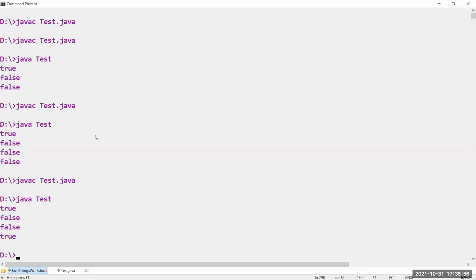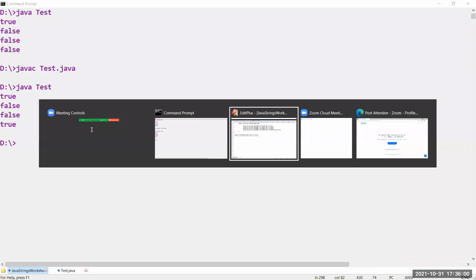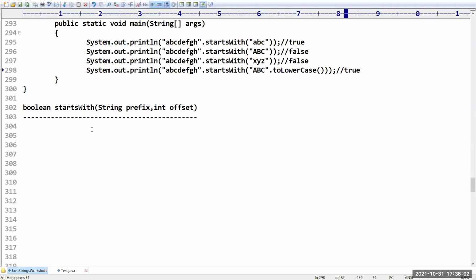Yes. Sir, next I want to check the offset value. From where we have to compare, that we need to mention by using this offset value. Just have a look once at what answer we are going to get. Sir, now I will take one example. Observe here.